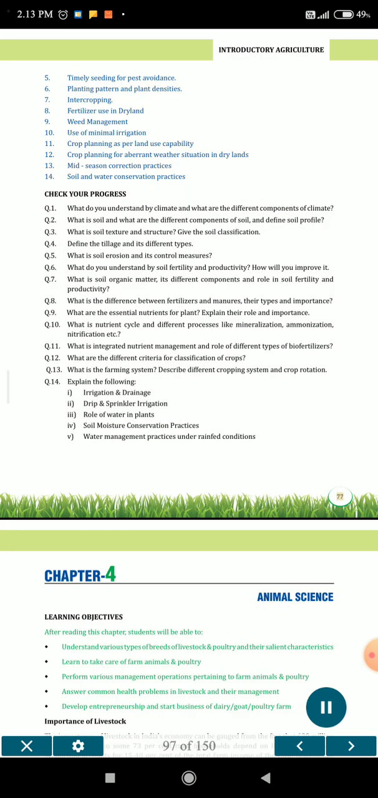5. Timely seeding for pest avoidance. 6. Planting pattern and plant densities. 7. Intercropping. 8. Fertilizer use in dryland. 9. Weed management. 10. Use of minimal irrigation. 11. Crop planning as per land use capability. 12. Crop planning for aberrant weather situation in dry lands. 13. Mid-season correction practices. 14. Soil and water conservation practices.